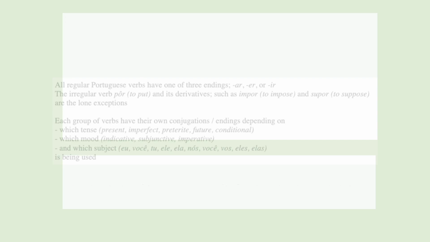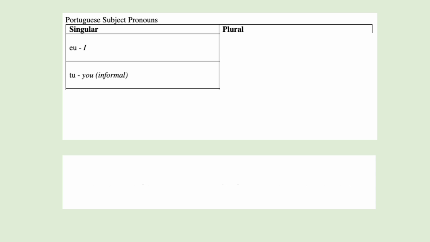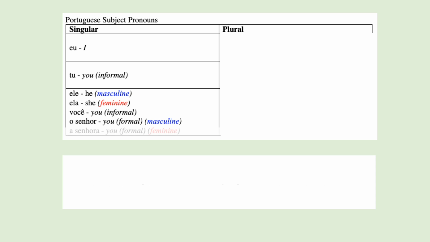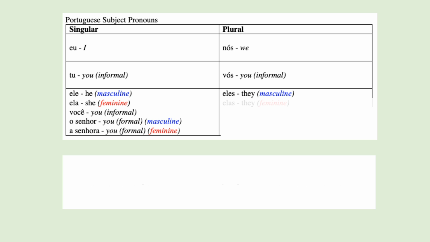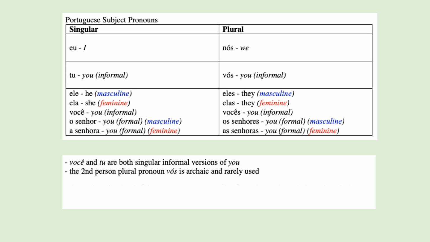used. The Portuguese subject pronouns are eu, tu, ele, ela, você, o senhor, a senhora, nós, vós, eles, elas, vocês, os senhores, as senhoras. Você and tu are both singular informal versions of you, and the second person plural pronoun vós is archaic and rarely used.